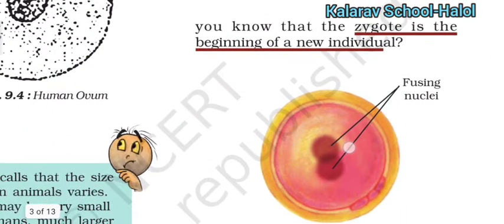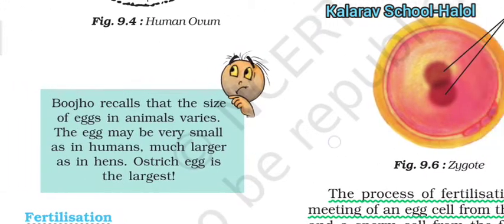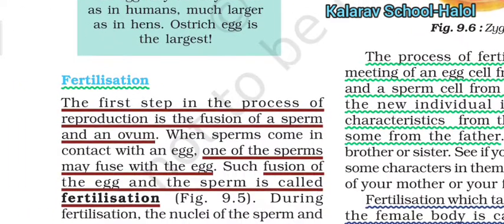So mainly zygote. Next is fertilization. So the question arises, how does reproduction take place in the human body? The reproduction process is called fertilization.